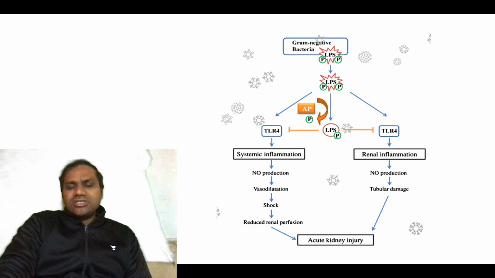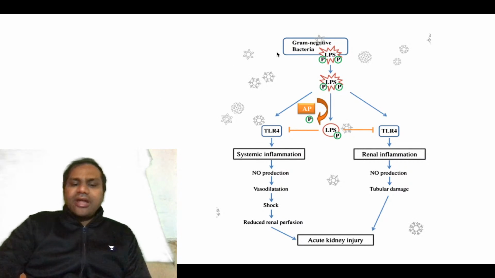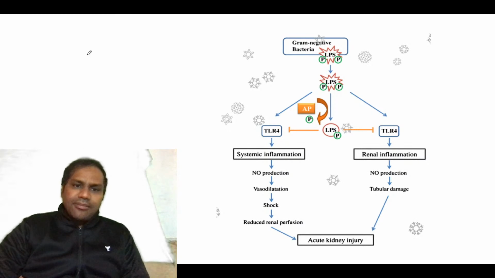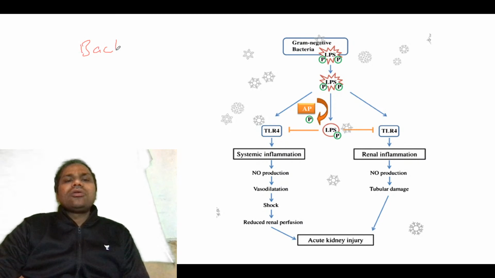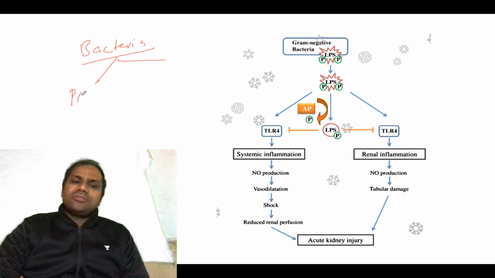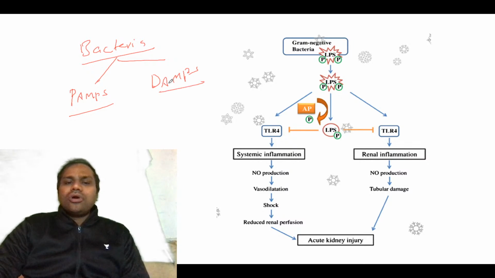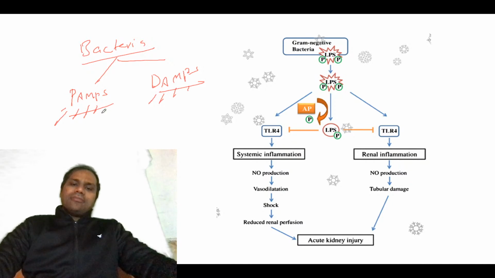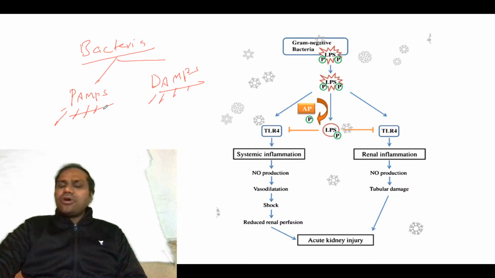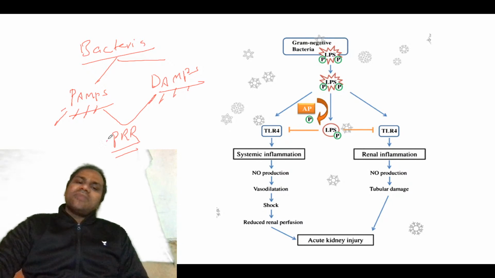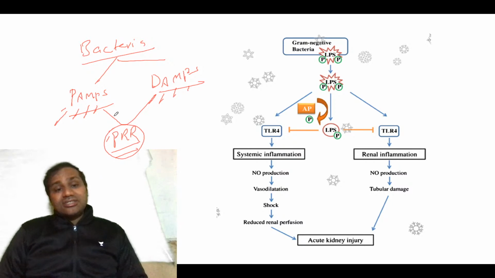When you talk about sepsis, take gram negative bacteria, or any kind of bacteria. What happens? The bacteria will secrete PAMPs. Go to your inflammation chapter and you will know PAMPs and DAMPs: pathogen associated molecular patterns and damage associated molecular patterns. These PAMPs and DAMPs will be recognized by your pathogen recognizing receptors, PRR.